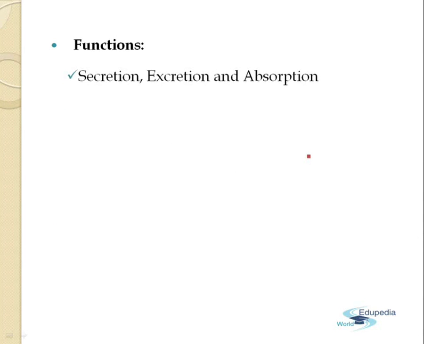Now the functions of the epithelial tissue. The first and the most important function of the cuboidal epithelial tissue is the secretion, excretion and absorption. The cuboidal epithelial tissue takes part in all the three as they are the part of these types of organs. Second, as we have told that they are found in the germinal layer of the sex organs, so they form the gametes also. And lastly, the stratified cuboidal epithelial tissue provides the mechanical support.